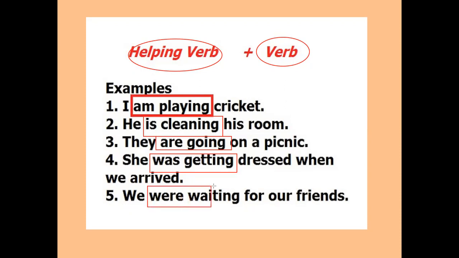Were is used with a plural noun, and waiting is the verb. So in sentence number 1, am playing. Number 2 is is cleaning. Number 3 is are going. Number 4 is was getting. And number 5 is were waiting.